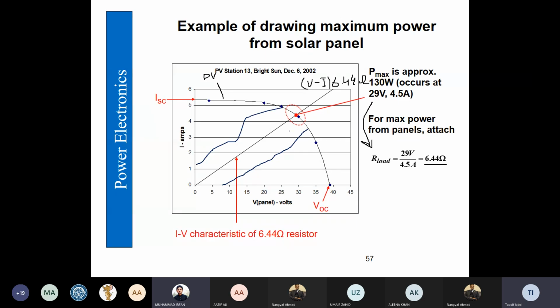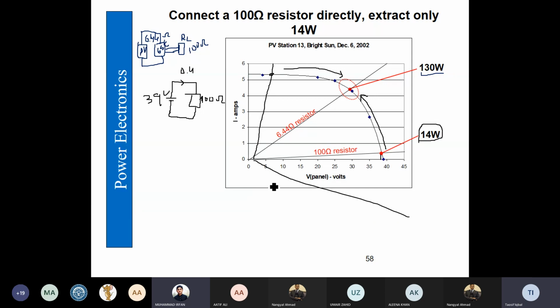So the boost converter is going to do the opposite of the buck converter and it is going to reduce the resistance.